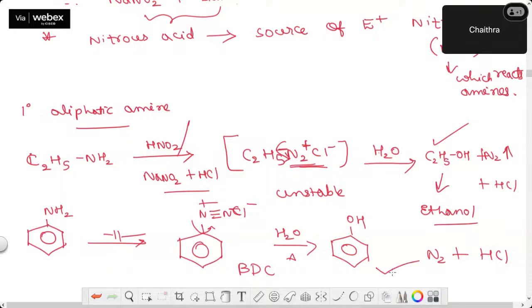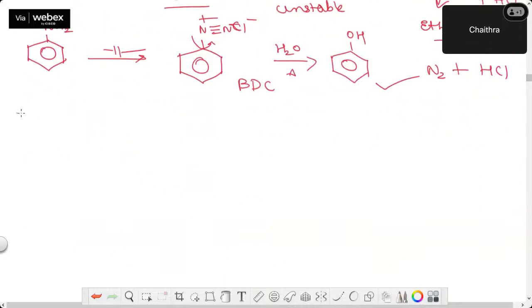Okay. Whereas secondary and tertiary amines behave differently. So one reaction I'll show you for secondary if you want. Let me take secondary amine. This is secondary amine R2NH, 2 R groups I have attached.